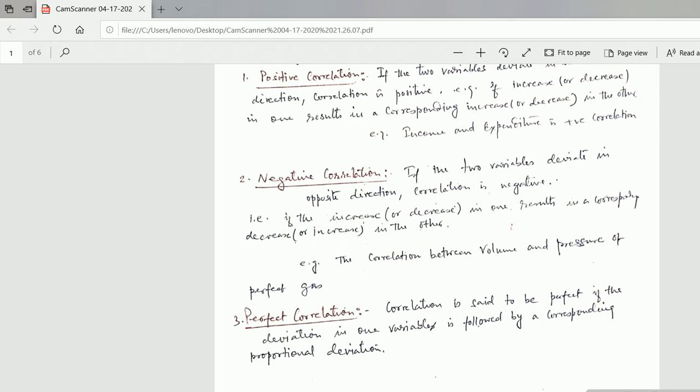Now we are going to discuss the perfect correlation. What is perfect correlation? Correlation is said to be perfect if the deviation in one variable is followed by a corresponding proportional deviation in the other. How can we understand this? That means if the deviation of one variable x is proportional to the deviation in the other variable y, then the correlation is said to be perfect. In this case, the plotted points on a graph lie exactly on a straight line. This is called perfect correlation.